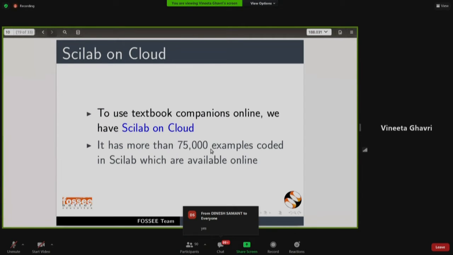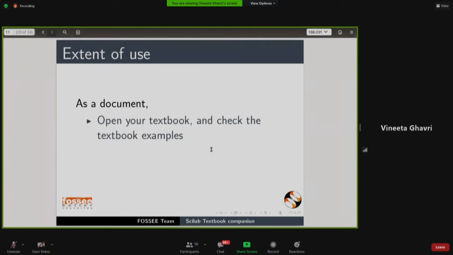We have more than 75,000 examples coded in Scilab, which are available on Scilab on Cloud, and available online for you all to use. As a document, you can open your textbook, check the textbook examples as I showed you, and then use the related Scilab code for your study in your course.